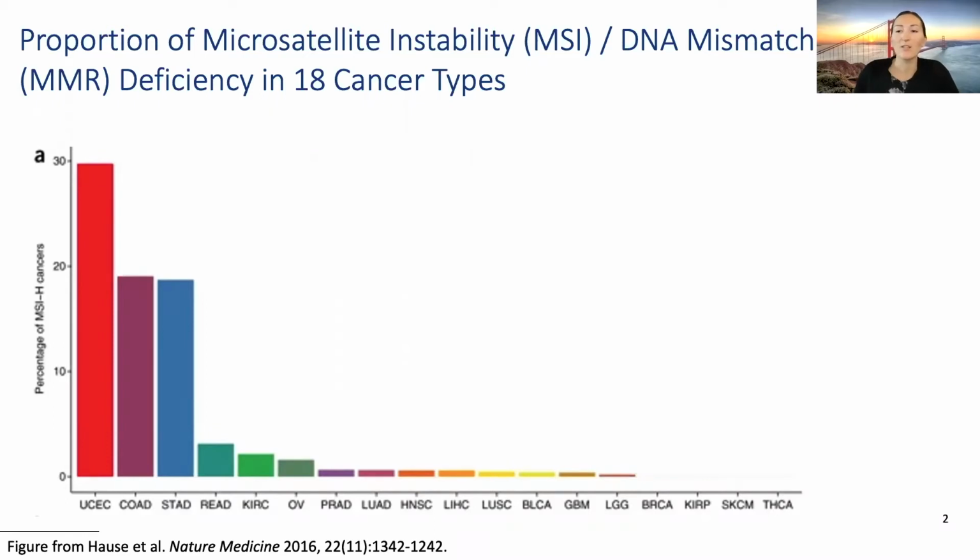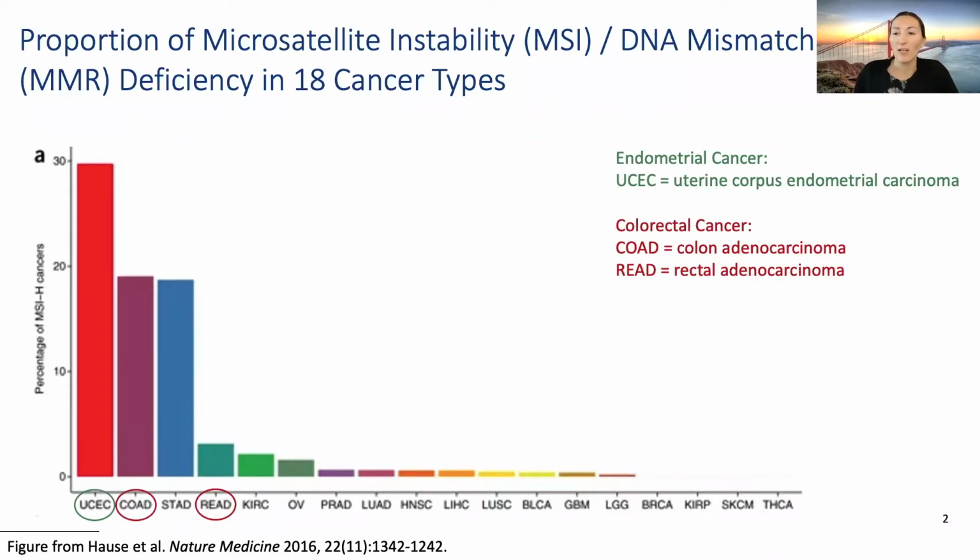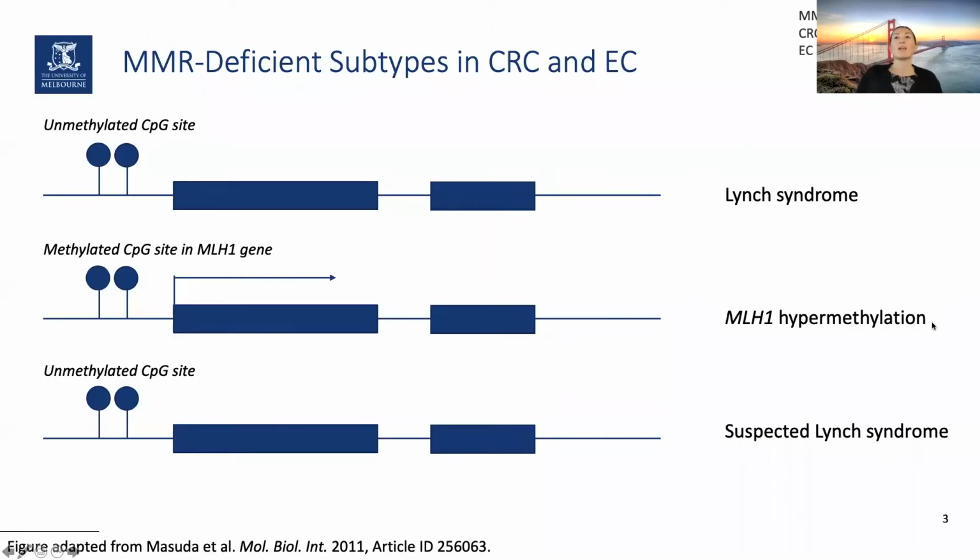MMR-deficiency is classically associated with endometrial cancers, with a prevalence of 30%, and colorectal cancers, colon and rectal cancers combined, at around 20%. The presence of MSI does not only have a prognostic and treatment value, but also is phenotypic evidence that the DNA mismatch repair system is not functioning properly in the genome. So there are three main types of MMR-deficient subtypes found in colorectal and endometrial cancer.